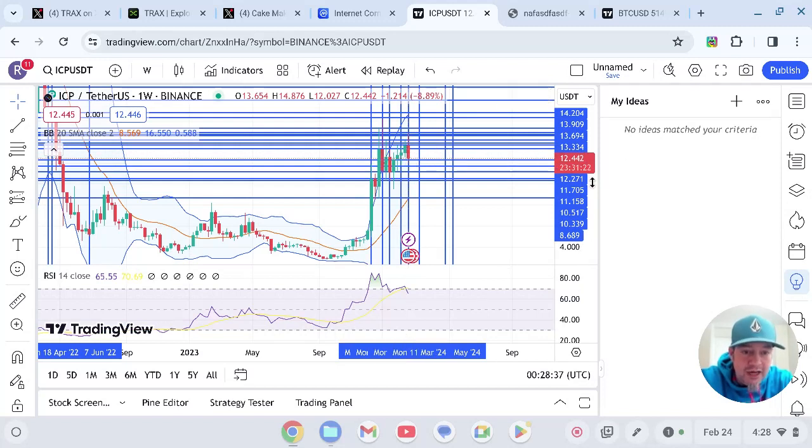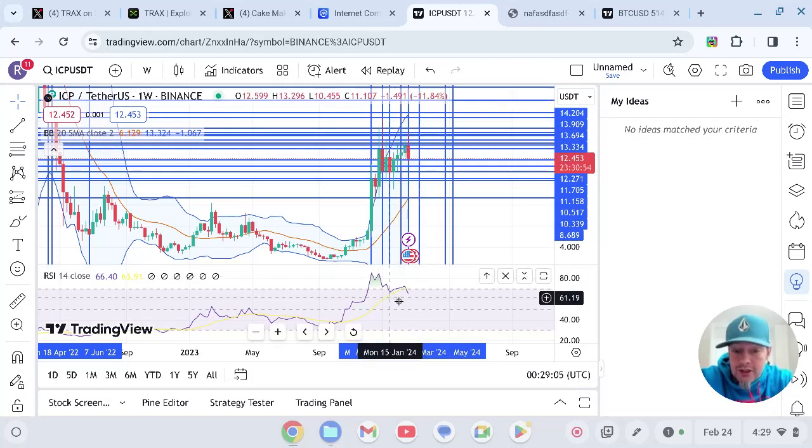We need to get back above, I would probably say 12.75. 12.62 to 12.75 would be more comfortable, but I don't see a big move to the downside unless we do break this 12.27 area. I definitely want to see us back above this 13.33 though, because that would bring us above this RSI and we'd be safe.